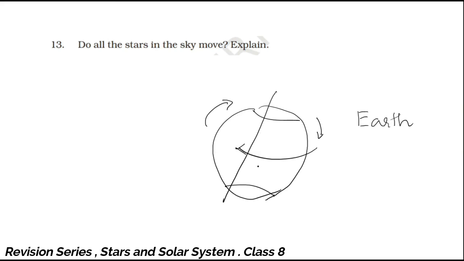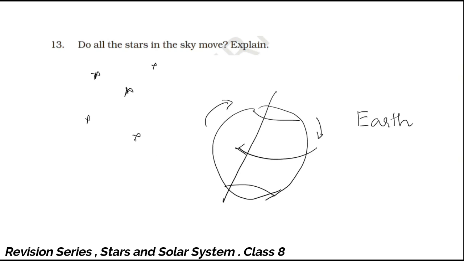When the Earth rotates, the faraway stars appear as if they are rotating in the opposite direction. Like when we travel in a bus we see that trees are moving in the opposite direction, though they are at one particular place, relatively at rest.